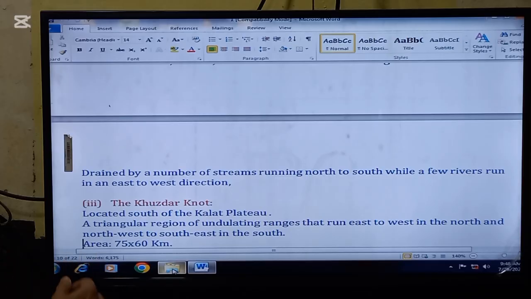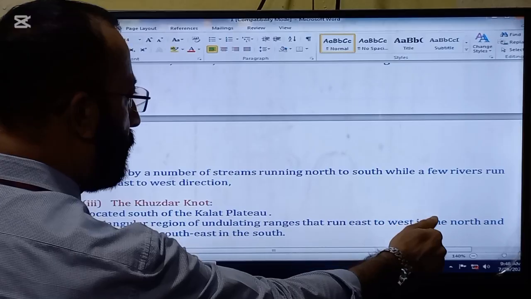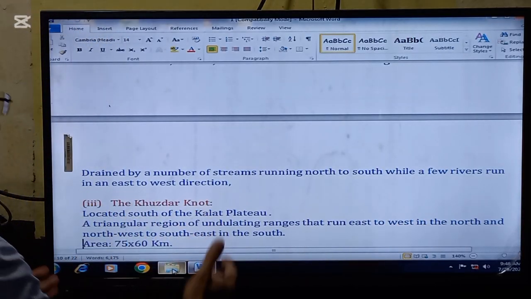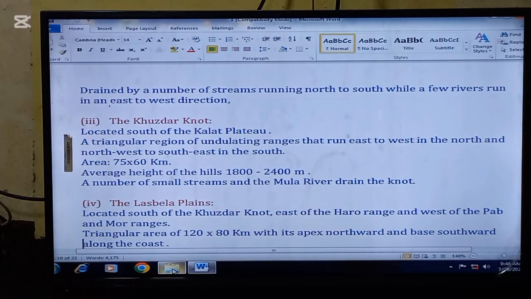The ranges are drained by a number of the streams running north to south, while a few rivers run in an east to west direction. The next thing that we are going to read is the Khuzdar Knot.